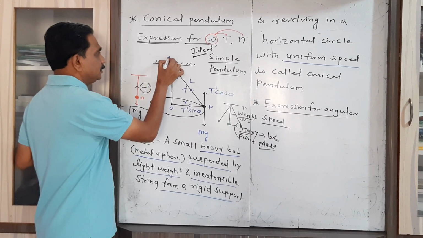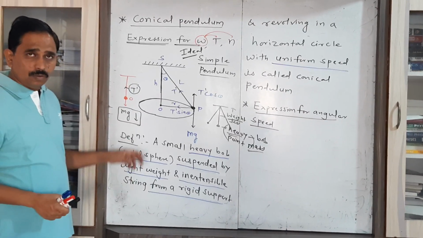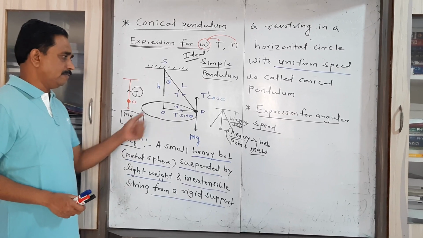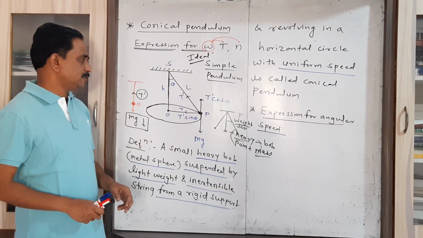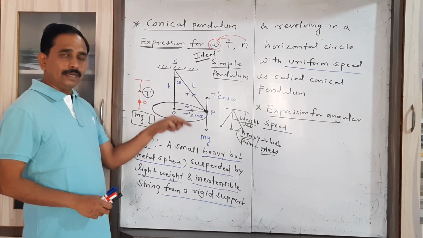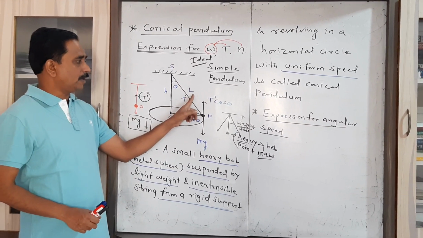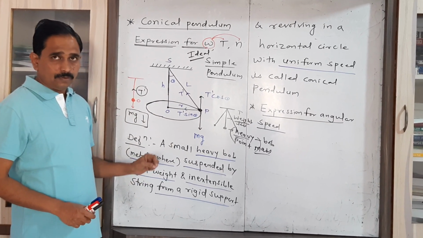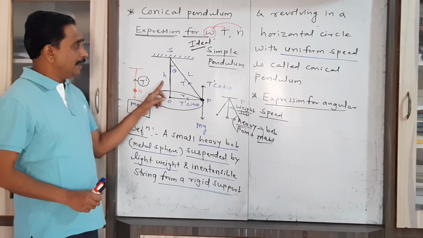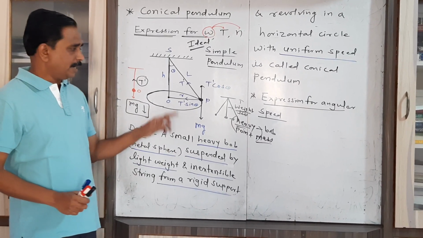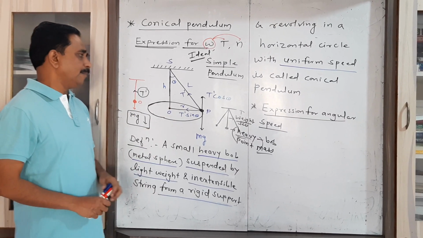First of all, consider S, that is the point of suspension, O be the mean position of that heavy bob, that is the metal sphere, P be any position of that metal sphere. Now here we have to define also L, H and R. Now this L is called the length of pendulum or the slant height. This H is called the axial height or perpendicular height, and this R is called the radius of the circular path followed by that metal sphere.